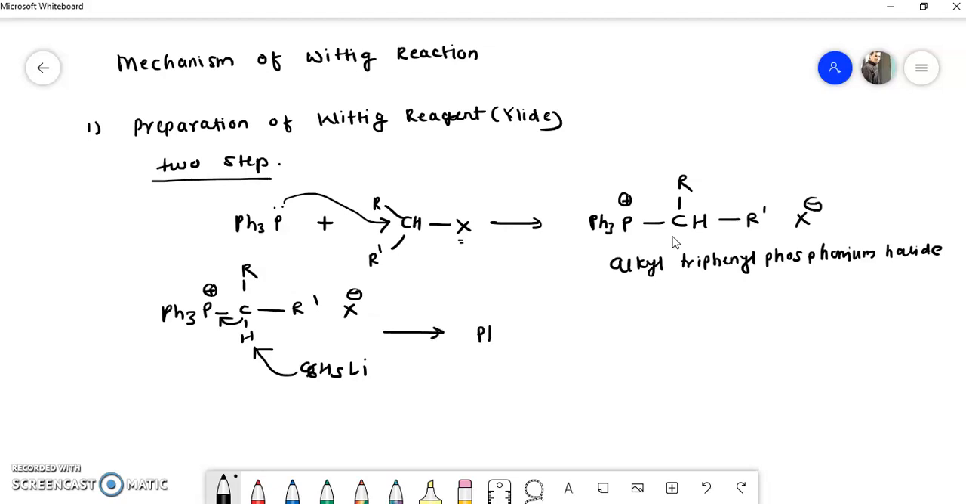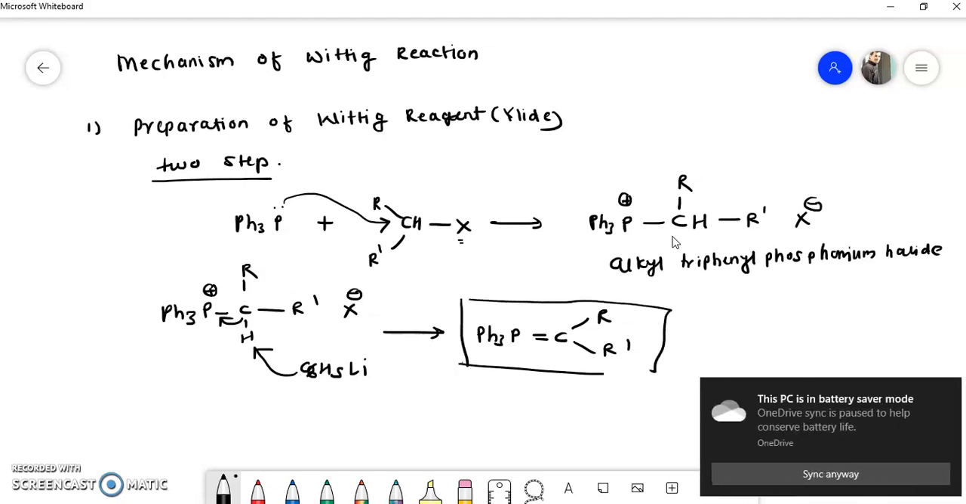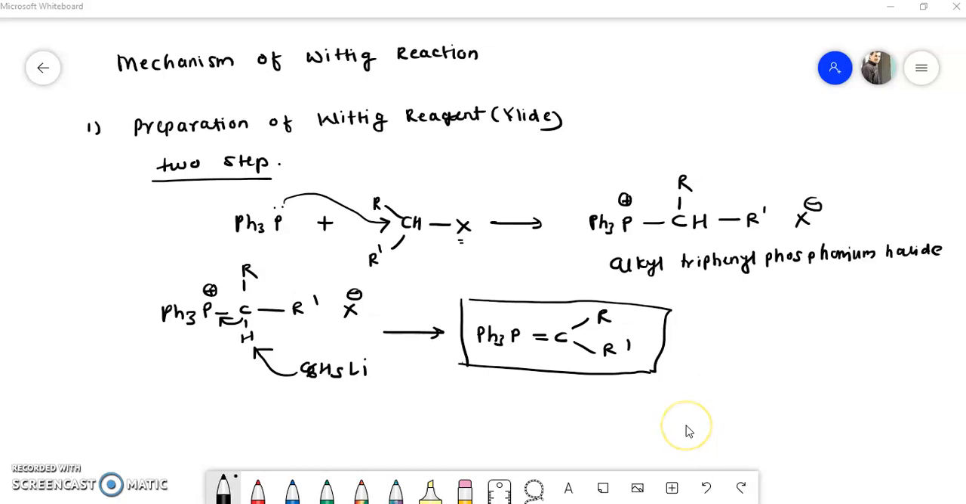So there is a Ph3P double bond C, R and R dash. This is the organophosphorus compound, or we can say halide, or it is also called the Wittig reagent. Okay, so this is the first step of this reaction, synthesis of the Wittig reagent or organophosphorus compound.